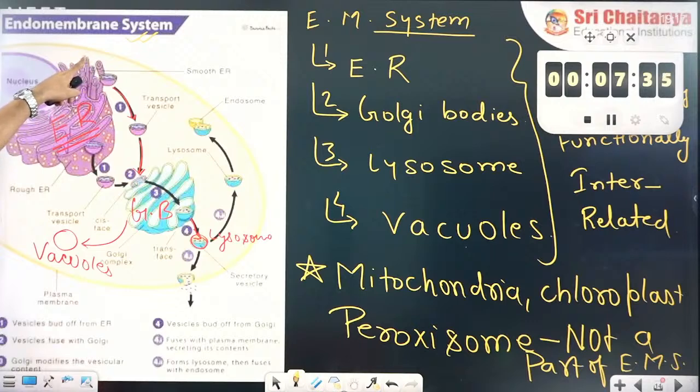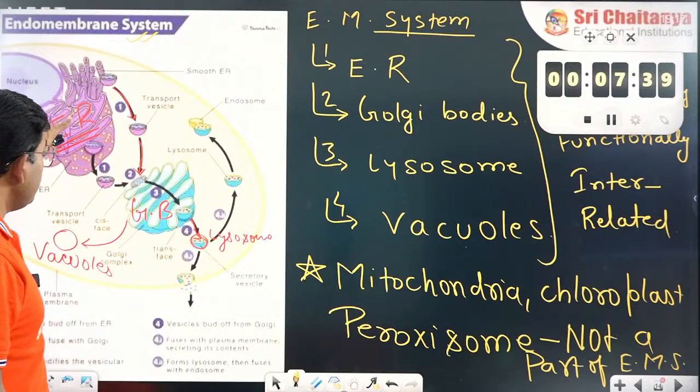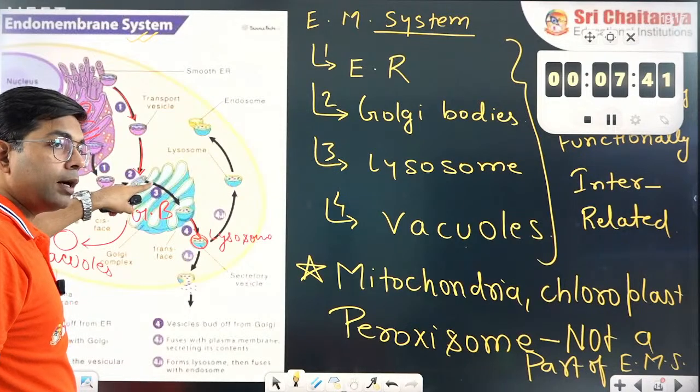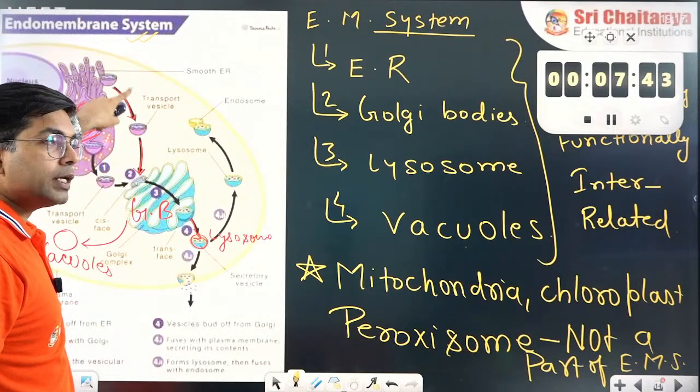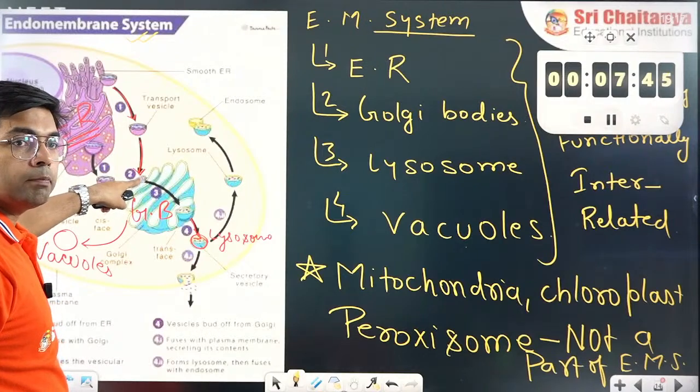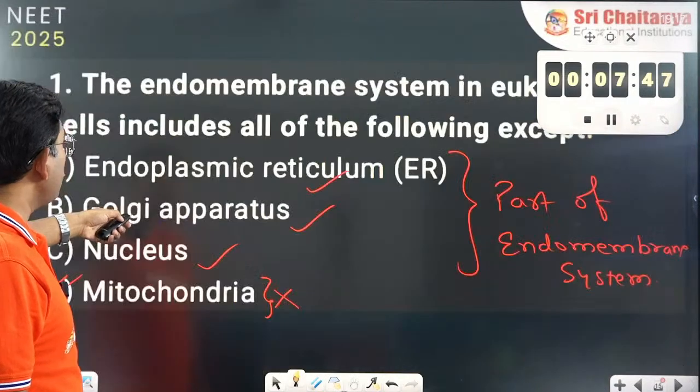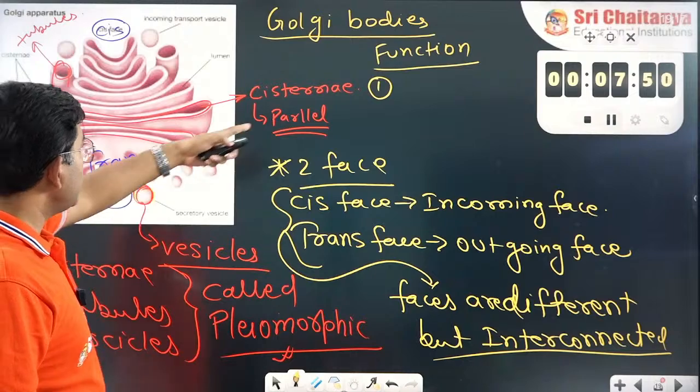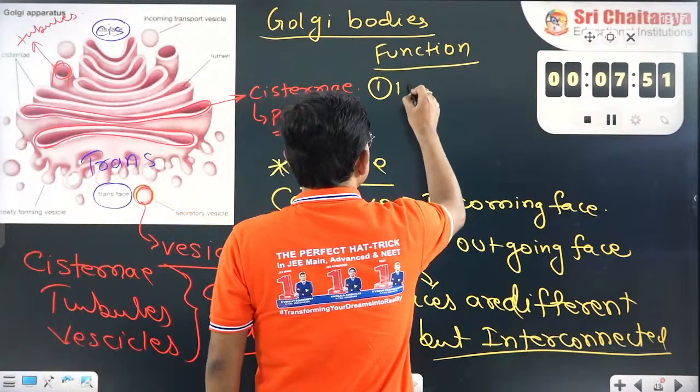Vesicles come from both smooth and rough endoplasmic reticulum, so protein will come from the rough endoplasmic reticulum and lipid from the smooth endoplasmic reticulum. So here, first will be modification.